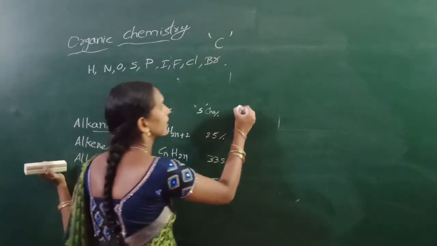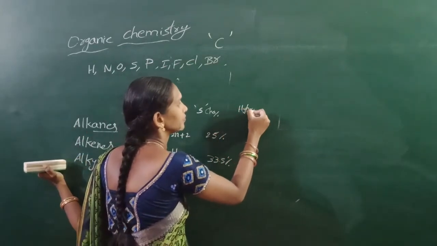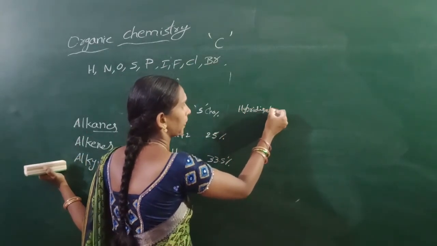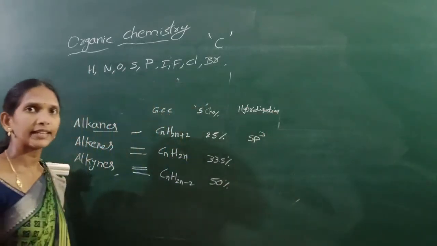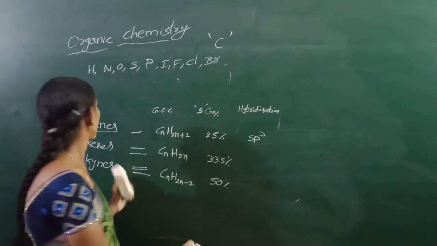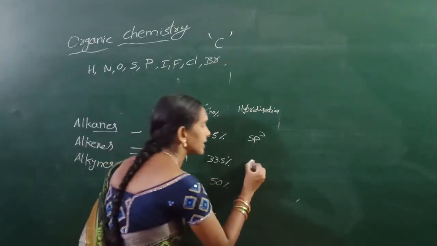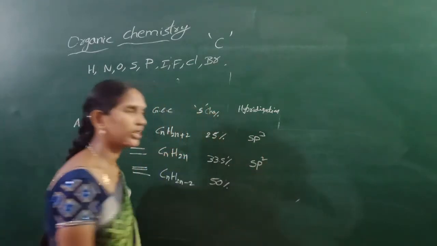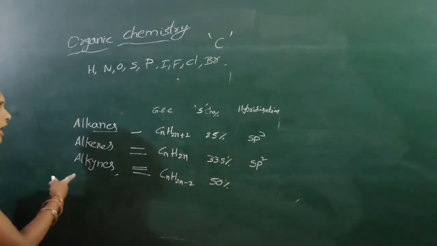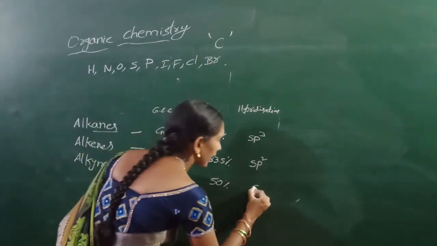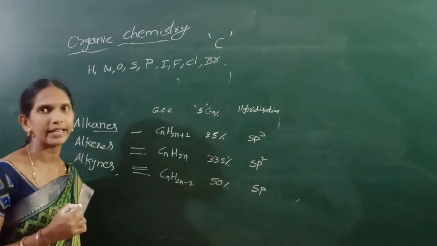That means hybridization. Alkanes are sp3 hybridized, that is tetrahedral. Alkenes are sp2 hybridized, that is trigonal. Alkynes are sp hybridized, that is linear.